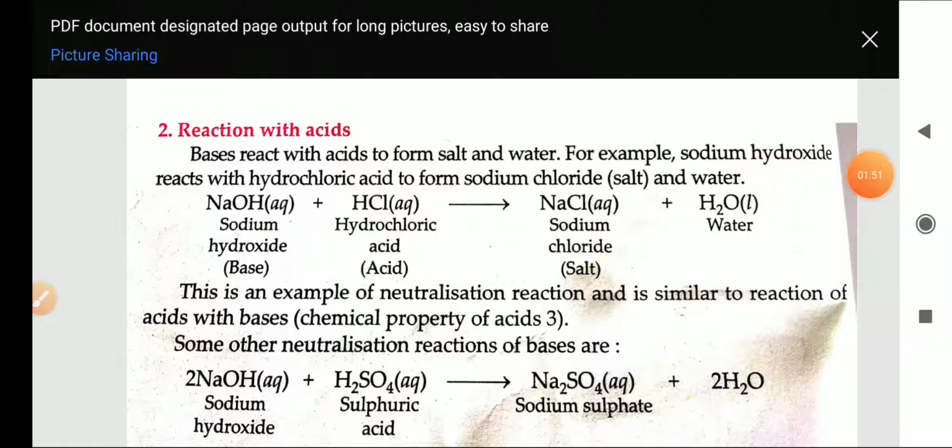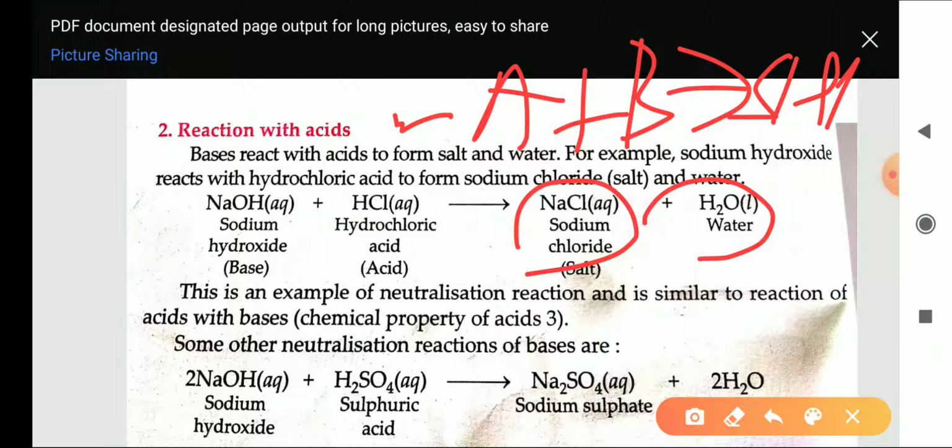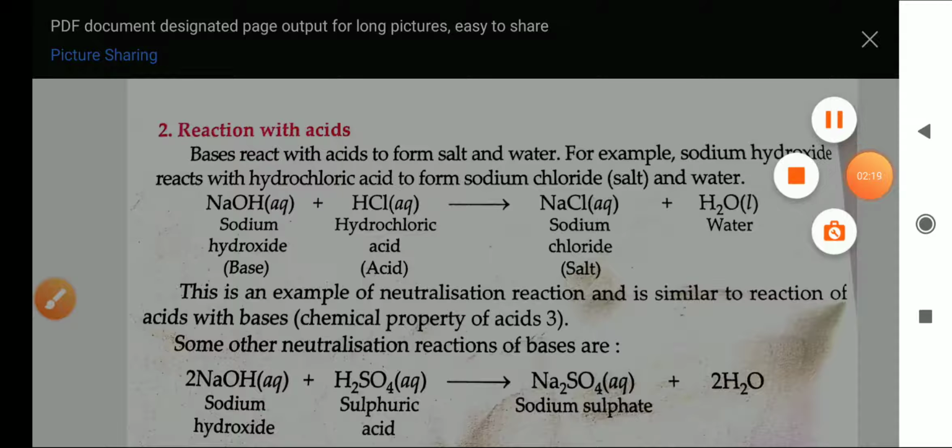Second property: when a base reacts with an acid. We know that when an acid reacts with a base, salt plus water are formed. Similarly, when a base reacts with an acid, salt plus water are formed. Here sodium hydroxide is a base and HCl is an acid. When both react, sodium chloride, that is salt, plus water is formed.